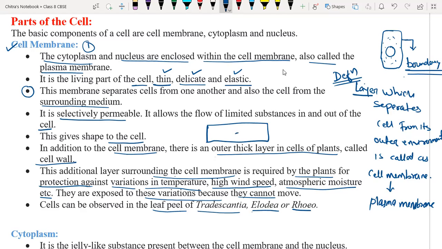Then you place the cover slip and press, so that the root tip breaks and distributes all over the slide. Once you observe that slide under the microscope, you will be able to see the cell, the cell wall, etc.